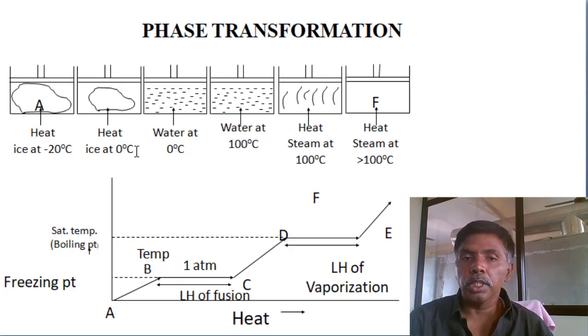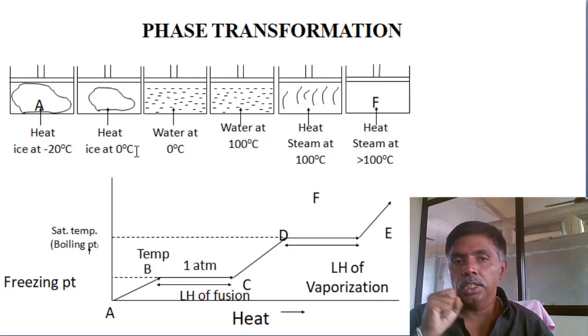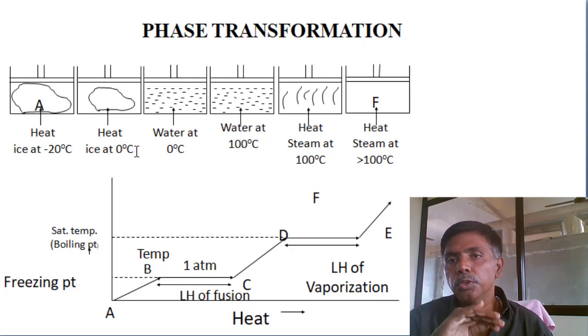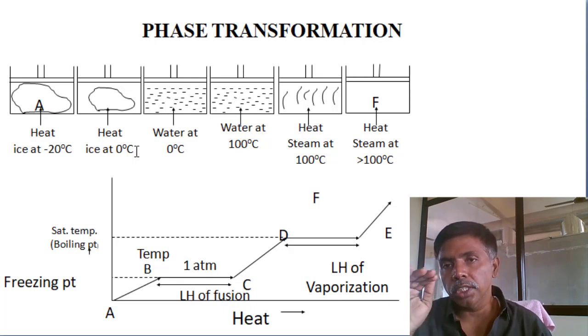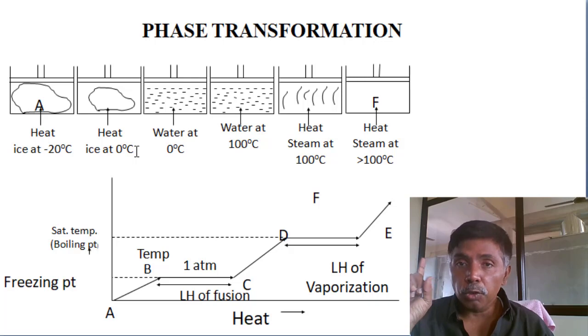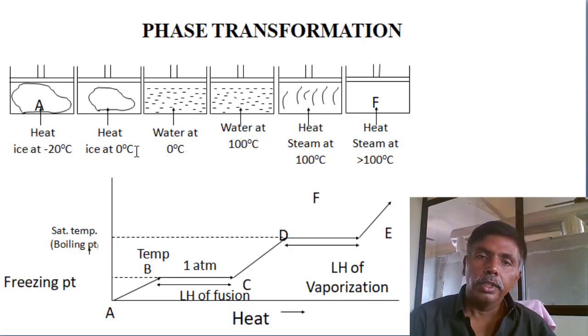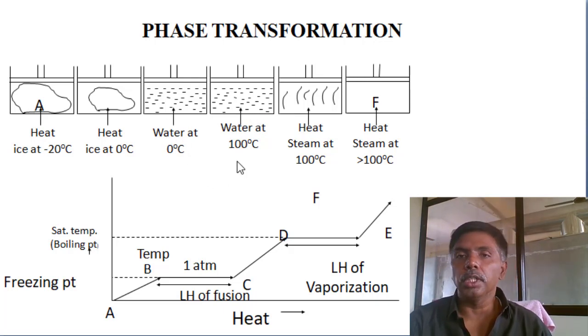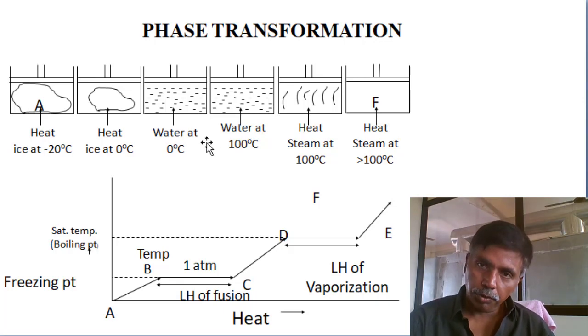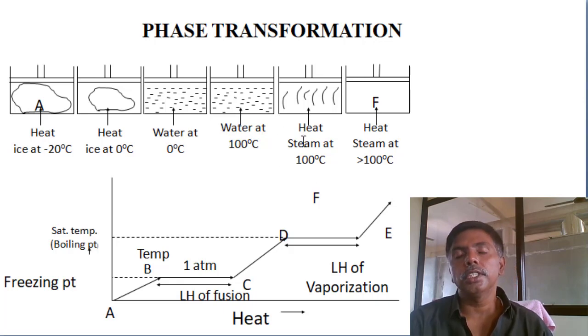335 kilojoules per kg of energy, if I give to the 0 degrees ice, it will convert to 0 degrees water at 1 atmosphere pressure, not again on pressures. Next, 0 degrees water converts to 100 degrees water. It's the sensible heat, m Cp delta T. Water specific heat is 4.2.